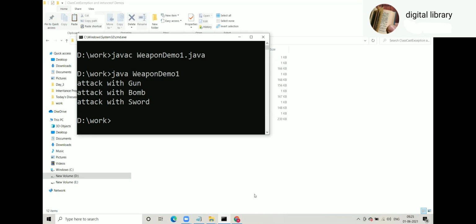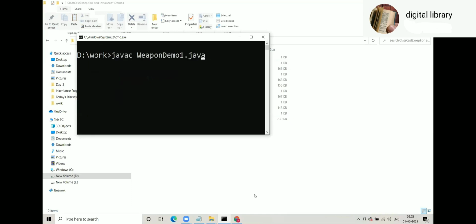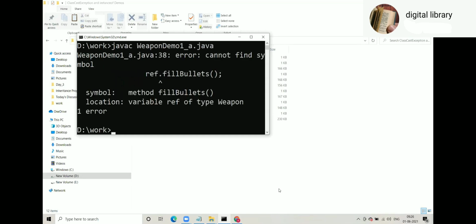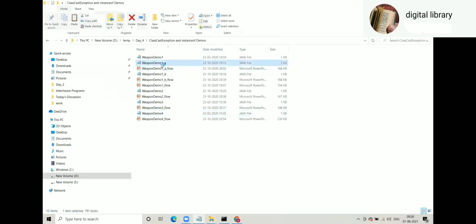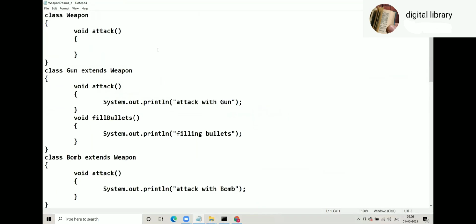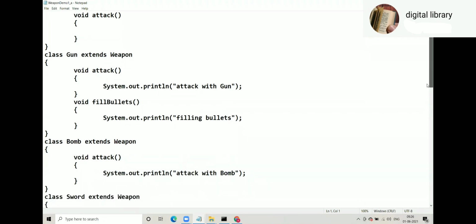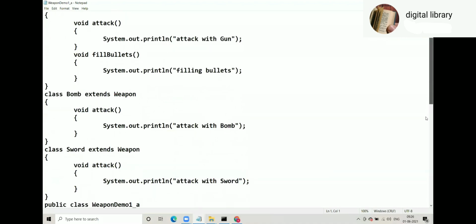Attack with gun, bomb, and so on. This is nothing but revision. Weapon demo 1A. Class weapon. This is similar to yesterday's example of class course, DAC DBDA orientation. So class weapon with attack, gun with attack, plus gun has got its additional method fill bullets. Bomb extends weapon, attack. Sword extends weapon, attack.